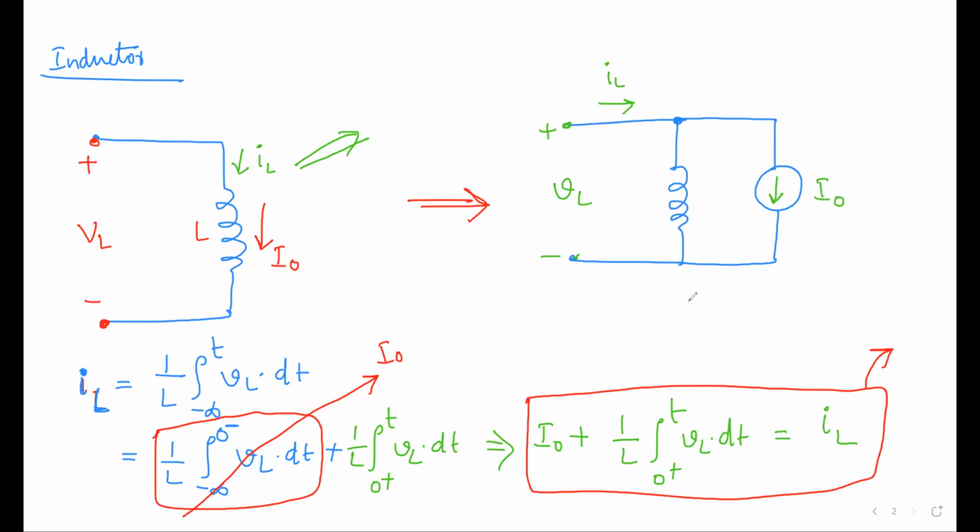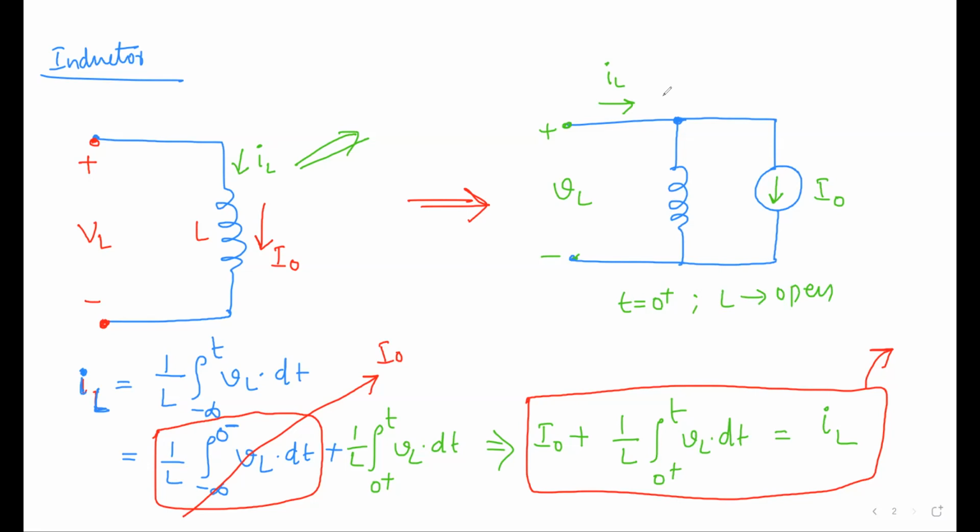Now what we know is at t equal to 0 plus, if you try to simplify the circuit, how will the inductor be treated? The inductor is nothing but open. We'll be treating the inductor as an open circuit. So what will be remaining? Only I naught, the initial current, will be remaining.